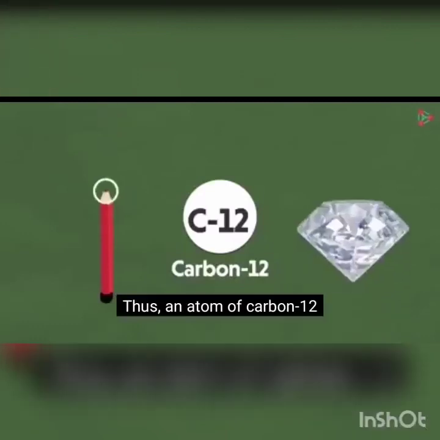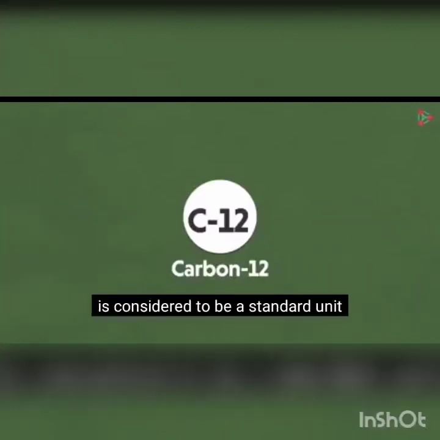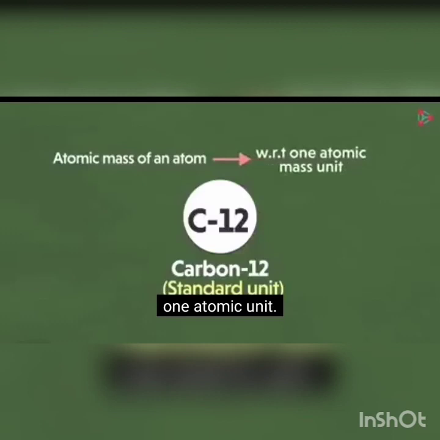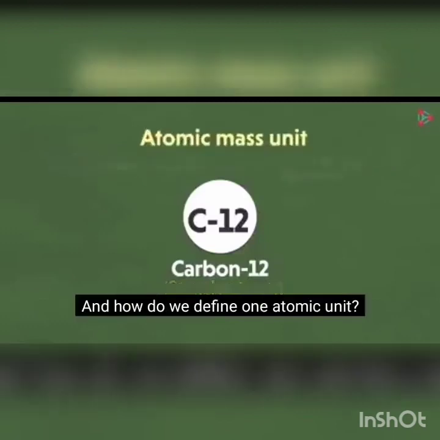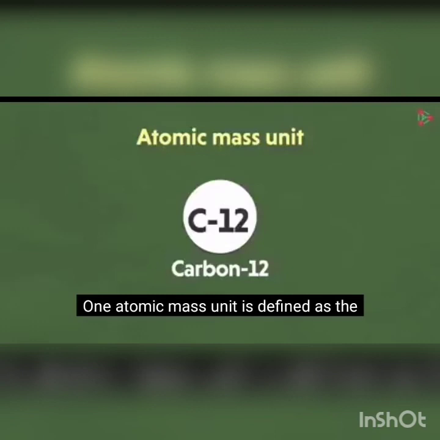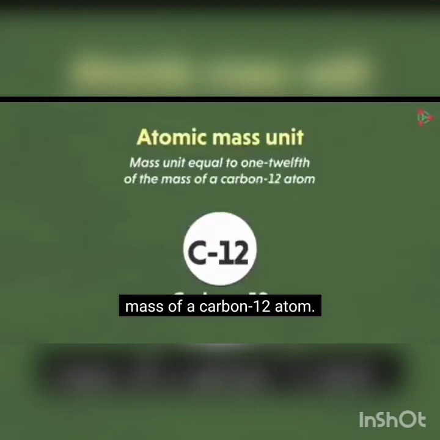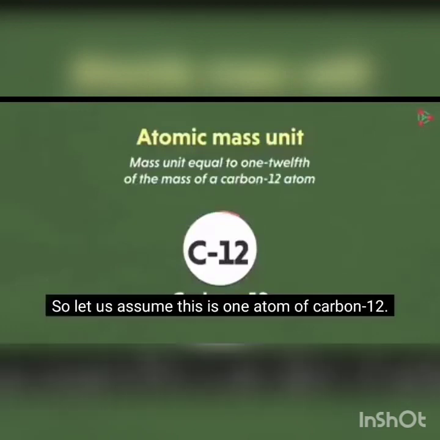The atomic mass of an atom is calculated with respect to the atomic mass unit. And how do we find one atomic mass unit? Now, atomic mass unit is defined as the mass unit which is equal to 1 by 12th of the mass of the carbon-12 atom.